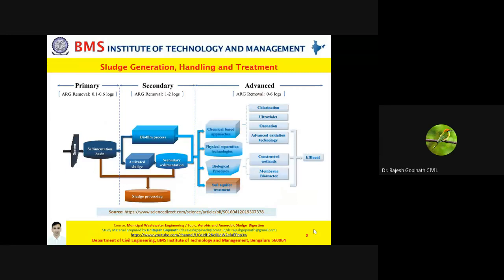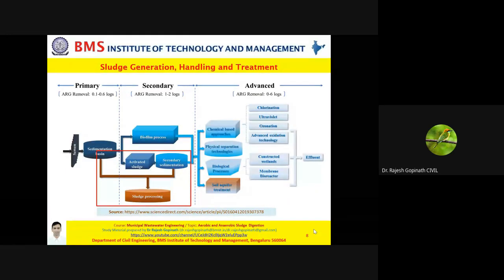Now, friends, whenever you speak about sludge generation, we need to understand one thing. In any municipal wastewater treatment plant, what is it that you're treating? You're treating the municipal wastewater. So eventually, what is your end product? From primary treatment to secondary treatment to your tertiary or advanced treatment, what is being produced?